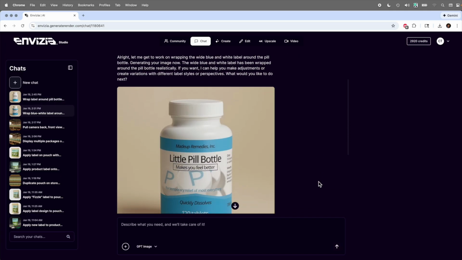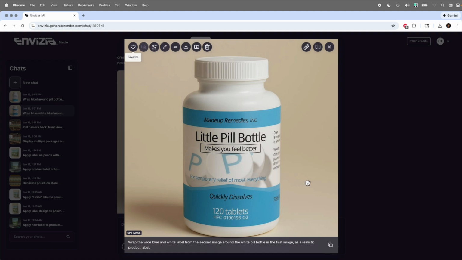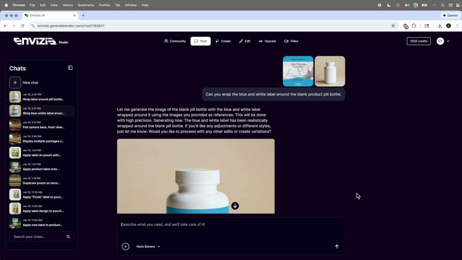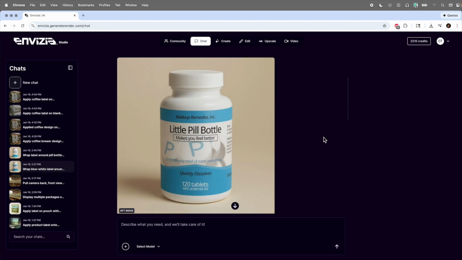And then here we go. So there you can see it has wrapped that label around, and you can very easily visualize your label in context. Now, it is important to note that not every time it's going to give you something perfect. You may need to do a couple of generations or switch models to get the perfect thing that you want. GPT image gave me one image that was usable, but then it gave me another one that wasn't. So this is the thing to remember. Sometimes you may need to do one or two tries to get the final image that you need, or you can switch models.